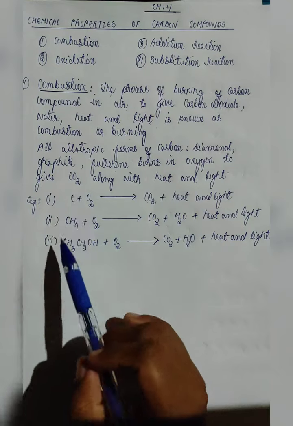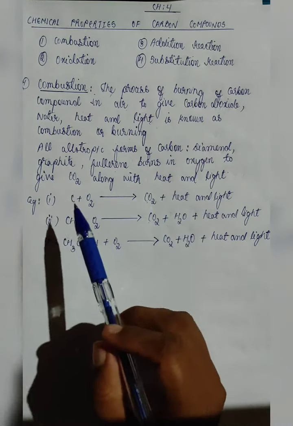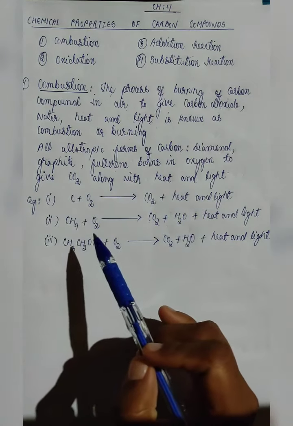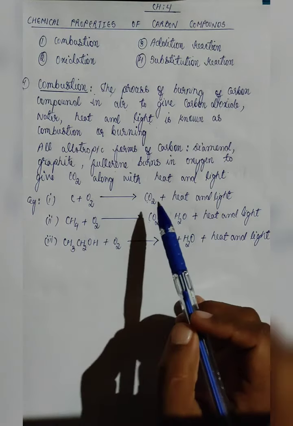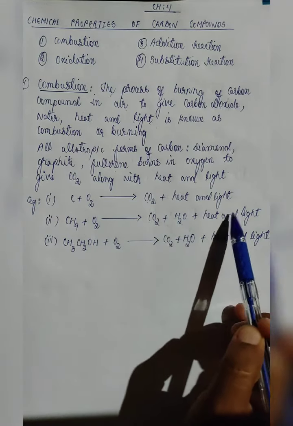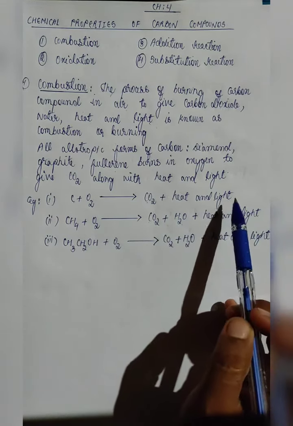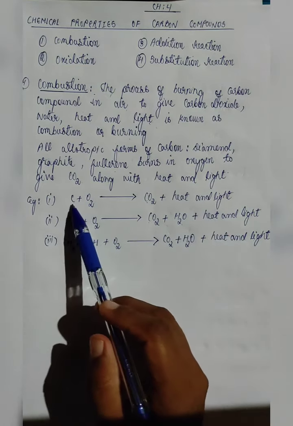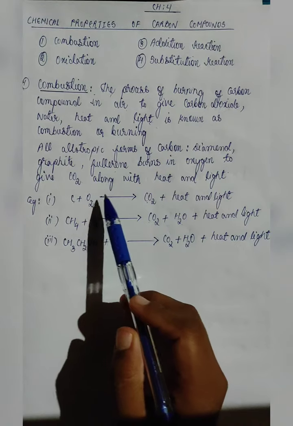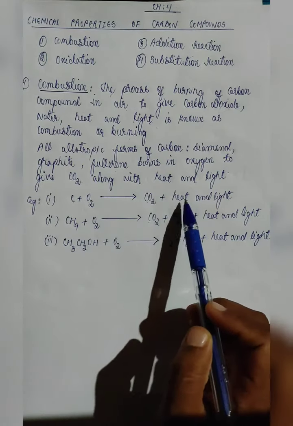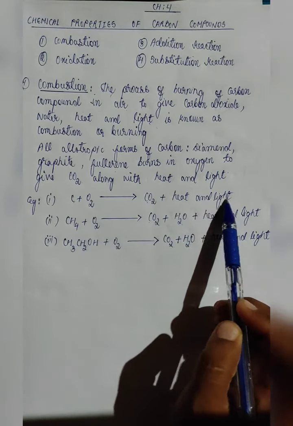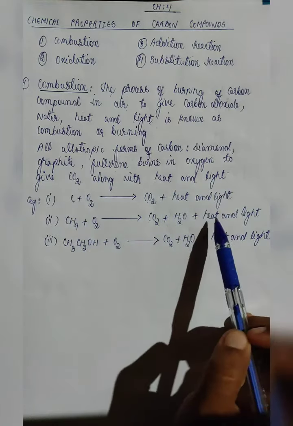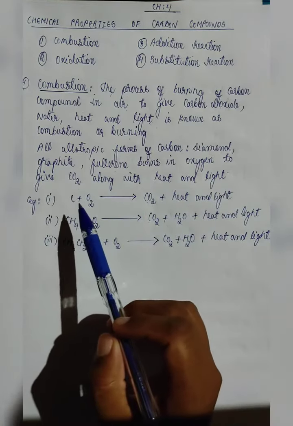So this is all about combustion. Combustion means burning will take place, and as a result of burning, carbon dioxide, water, heat and light will be released in case of burning of carbon compound. But when carbon alone burns in presence of oxygen, it will give carbon dioxide, heat and light. So from here we are clear with what is combustion.